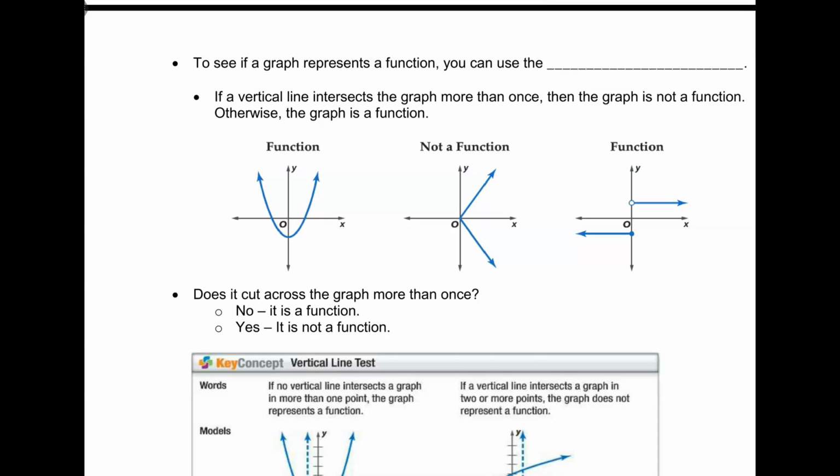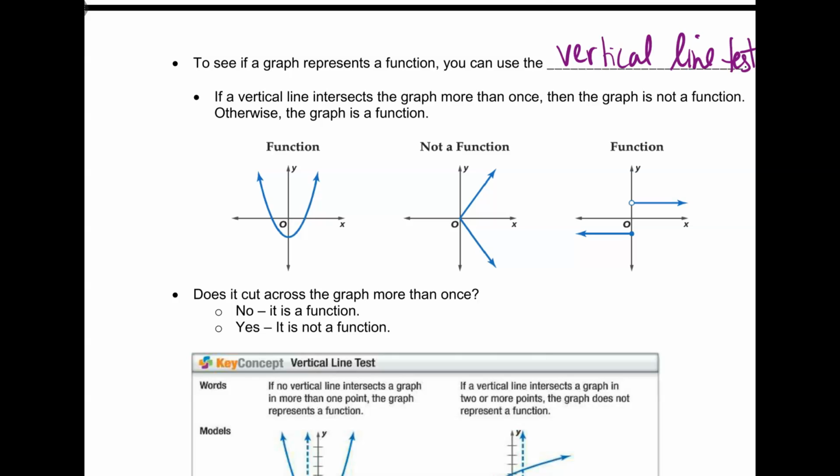To see if a graph represents a function, you can use the blank. Vertical line test? Dylan, brilliant. On the ball. Gets a point. All right. To see if a graph represents a function, you can use the vertical line test. I did write it underneath. Vertical line test. If a vertical line intersects the graph more than once, it's not a function.